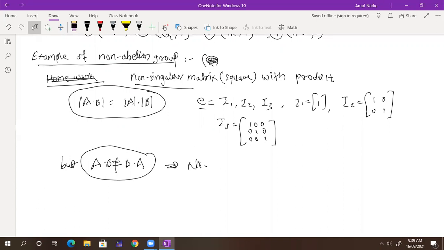So which example is this? Read what I have written: non-abelian group. It is a group, but commutativity does not hold. So this is not commutative.